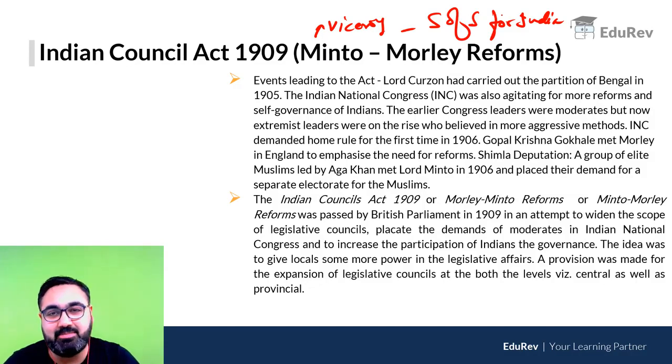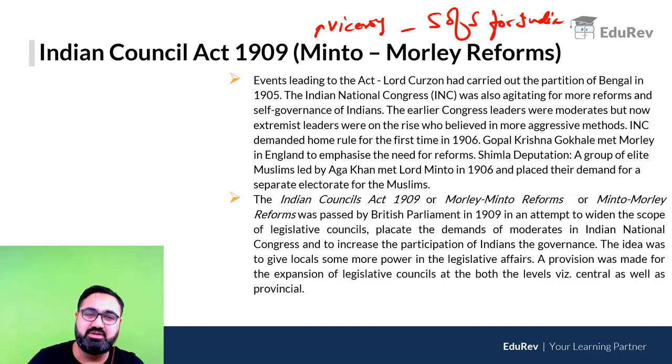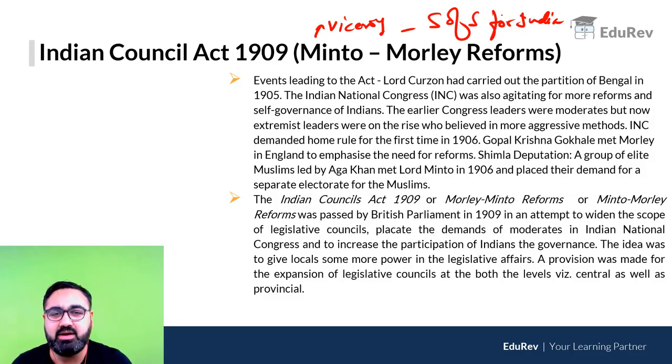Now, a lot of things were happening just before this Act. Partition of Bengal had taken place by Lord Curzon in 1905, so people were very unhappy. They were agitating, they were demanding a lot of things. Also, a group of Muslim leaders had become very active at that time. They had gone to Shimla in 1906 to meet Lord Minto, the viceroy, and they demanded a separate electorate for the Muslims. Separate electorate means only Muslims will vote for the Muslims and non-Muslims cannot take part in the seat which is reserved for the Muslims.